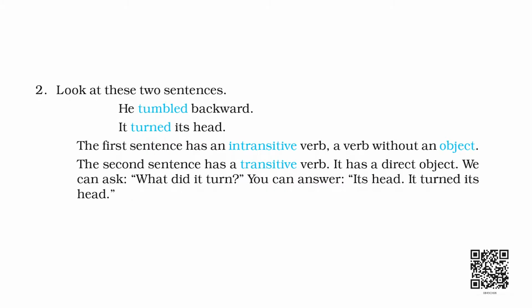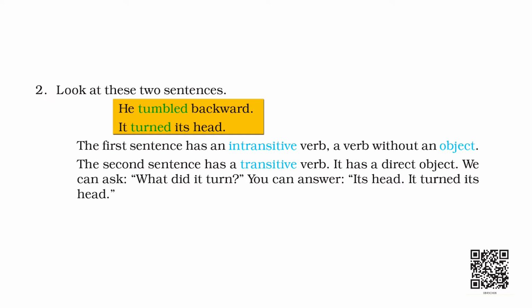Okay. Let's now try question number 2. Just look at the sentences that are given there. He tumbled backward. It turned its head. Can you find the difference between these two sentences?